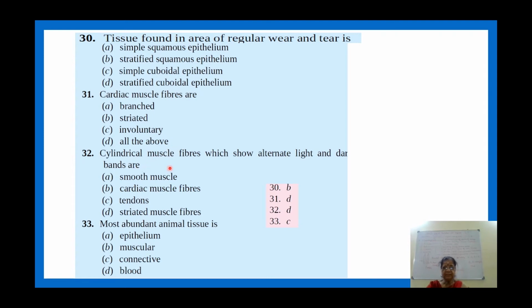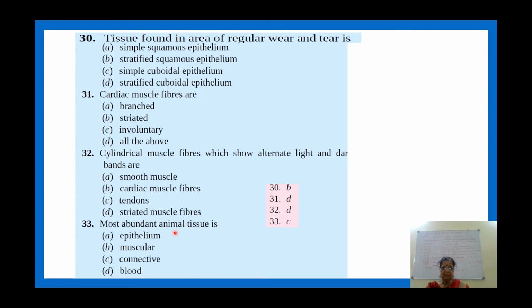Then cylindrical muscle fibers which show alternate light and dark bands. Which muscle? Not smooth, because it is spindle shaped. Not cardiac, because it is branched. Tendons it is not, because it is a dense connective tissue. So the answer is striated muscle fiber.